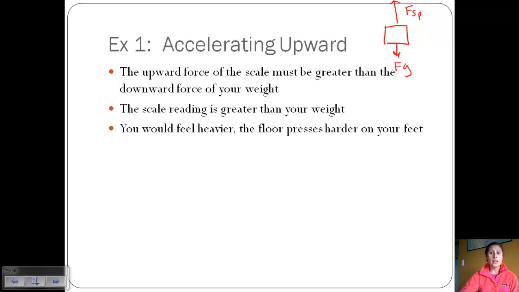So you're going to feel heavier. The floor is going to press harder on your feet. You can feel that in those rides that shoot you up and then drop you down, or even if you get in an elevator and it goes up, you can kind of feel you're being pushed on a little bit.